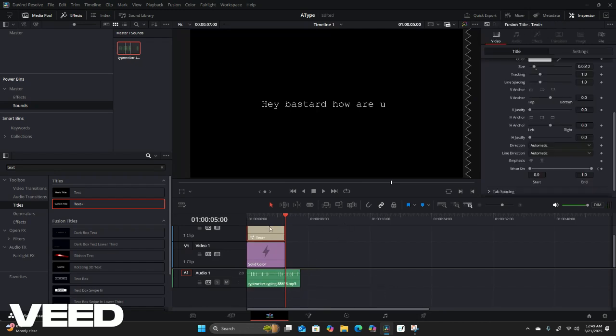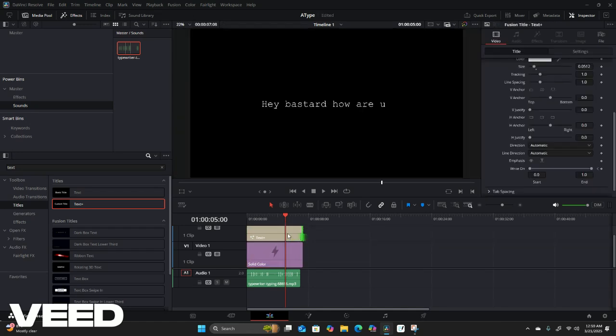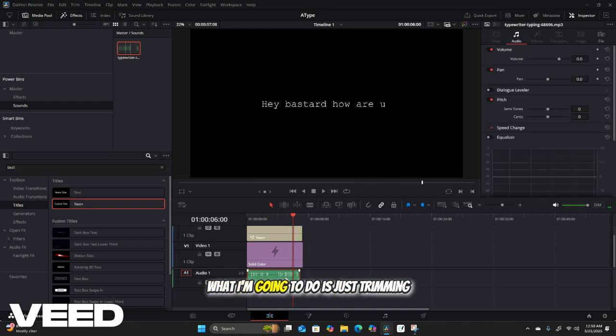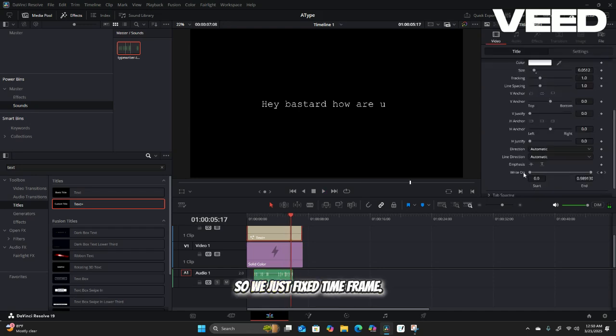Okay, so it's not matching. So what I'm going to do is just trim this part out, trying to match it. Again, it's too long, so we need to set the fixed time frame. Let's just remove this time frame.